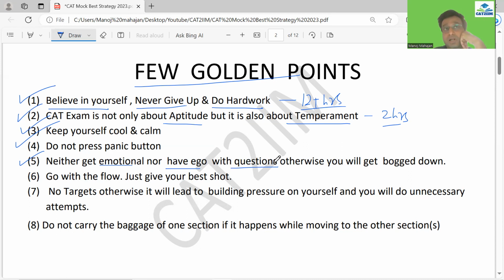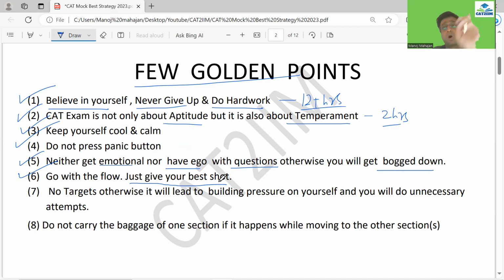They think that something of this sort they've already solved, and now today they have to definitely crack that. Without cracking it, they're not going to leave. So don't have such ego, or don't get emotional that something similar you've already solved, today you're unable to do it, and you keep wasting your time. It's better to move on. There is no point in getting bogged down with the questions. Otherwise you will waste a lot of time, the attempts are going to drop, and you're going to have unnecessary flukes later on when the attempts are on the lower side. So if you go with the flow for the 2 hours, of course you can do well, and make sure that you give your best shot.